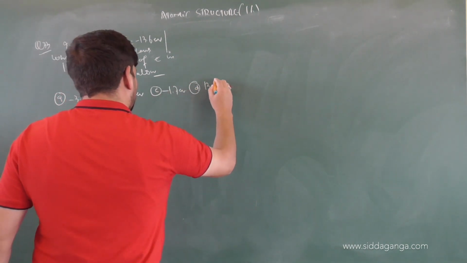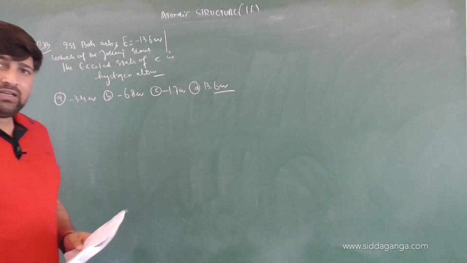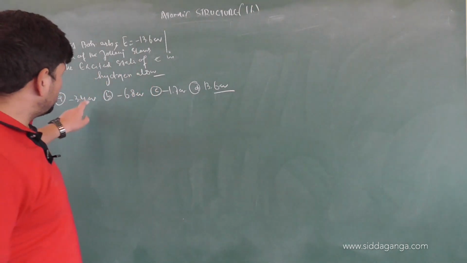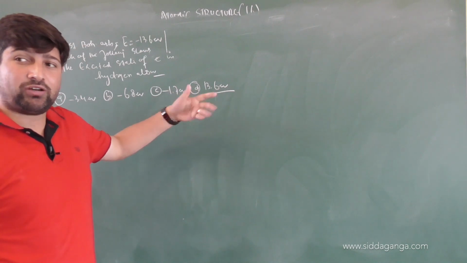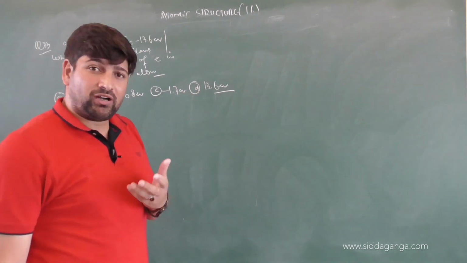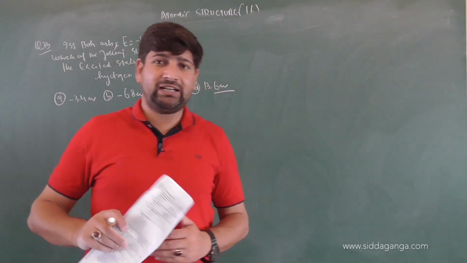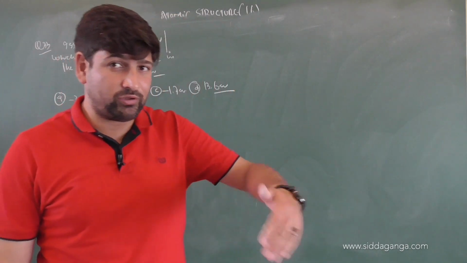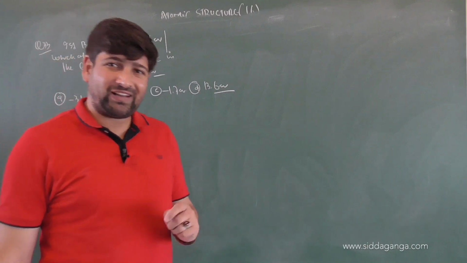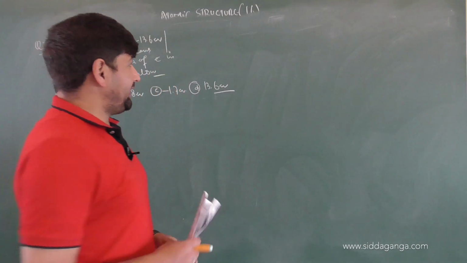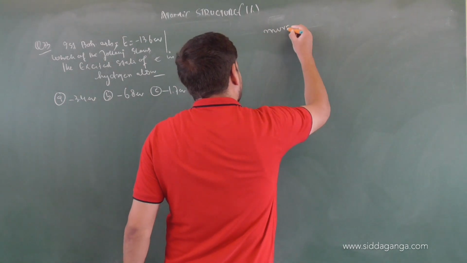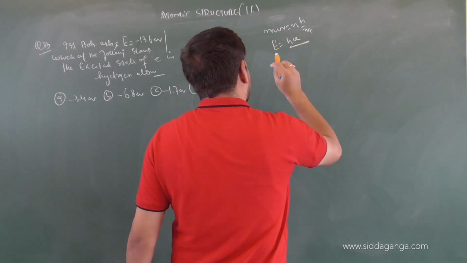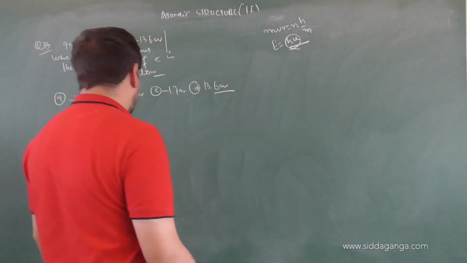D, 13.6 electron volts. Now keep it in mind, the question is asking us that out of these given energies, which is the possible excited state of hydrogen atom? We already know that you cannot excite the electron to any level. Whenever you are exciting the electron, it will emit or absorb energy in discrete quantities so that it shifts from energy level 1 to 2 to 3 to 4. We don't have a fractional principal quantum number available. Thus the angular momentum and energy are quantized. mvr is an integral multiple of h by 2 pi, and energy emitted or absorbed will be in terms of discrete quanta or photons, whose energy is given by h nu.